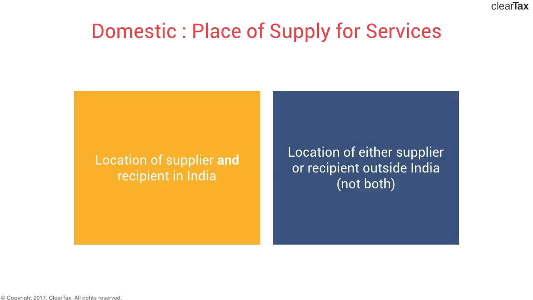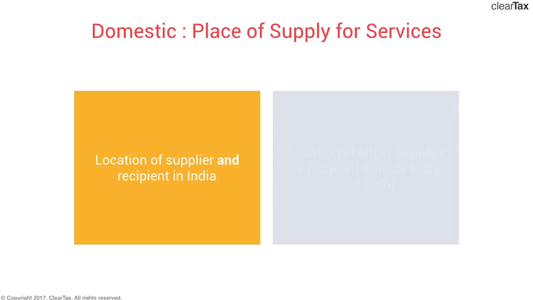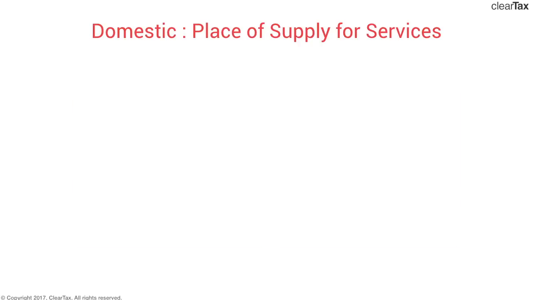And that's the bifurcation. We are going to first start with the domestic, where location of supplier and recipient both are in India. We'll first check out the general rule for place of supply of services. Remember, the underlying principle of GST is destination based consumption, place of the receiver, and that's what follows in the general rule.